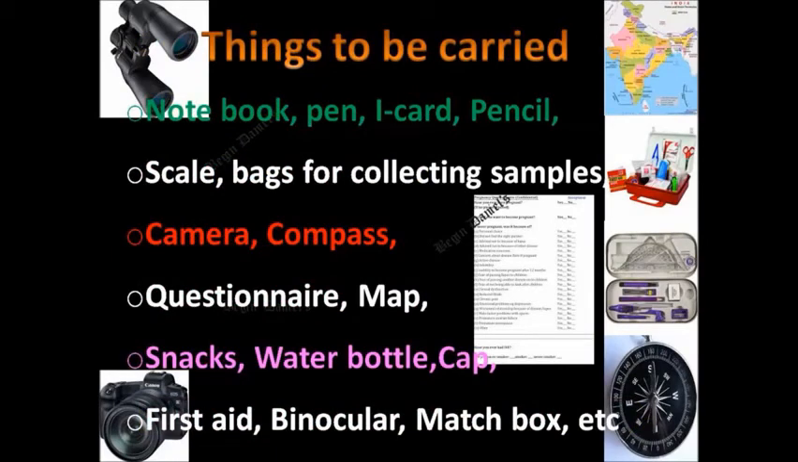When we are going for a field visit, we need to carry some things along with us like notebook, pen, ID card, pencil, scale, bag for collecting samples like soil, camera, compass, questionnaire, map, water bottles, snacks, first aid, binoculars, matchbox, and if they go for an overnight stay, they need to carry their clothes as well as bed sheets along with them.